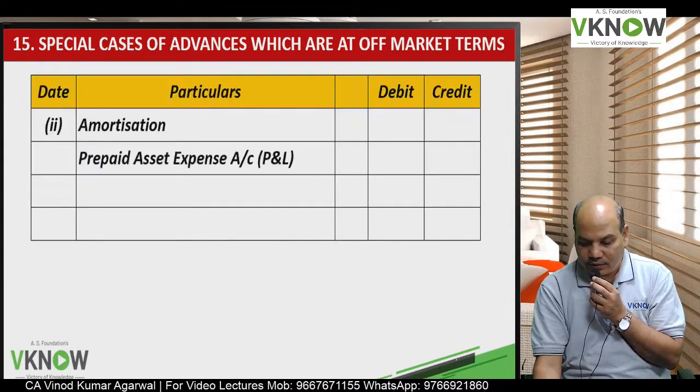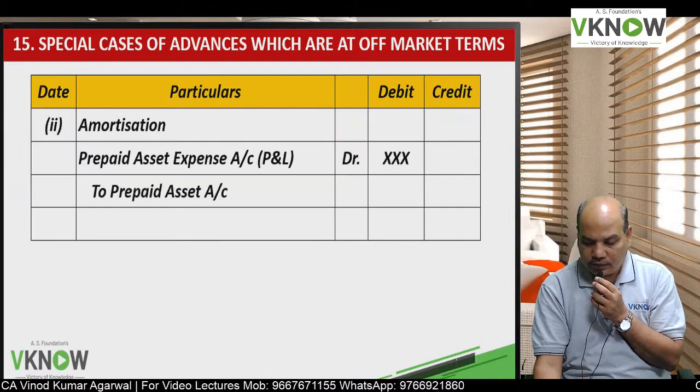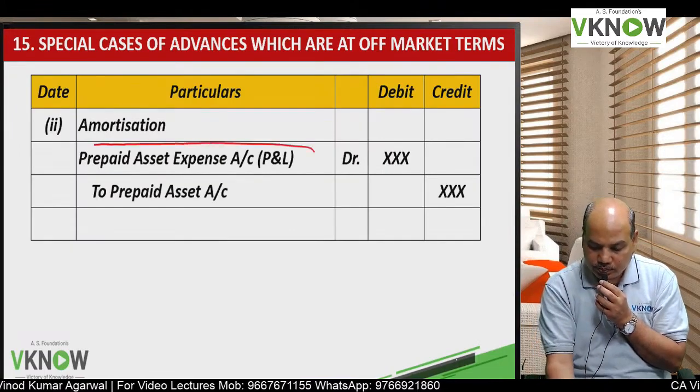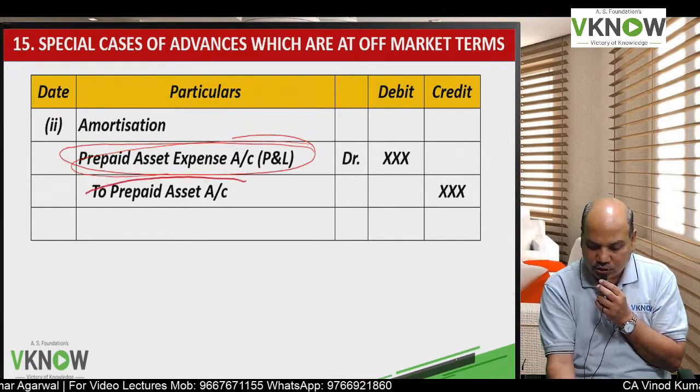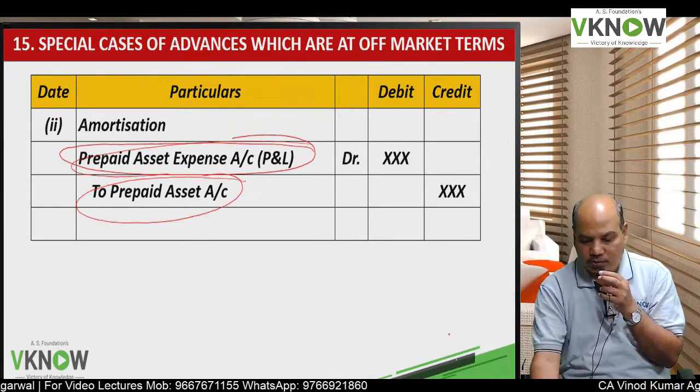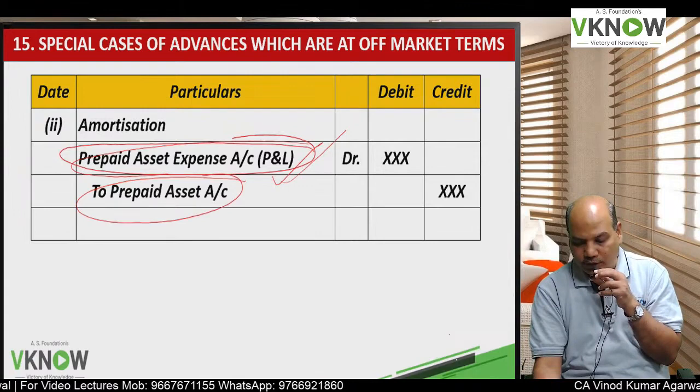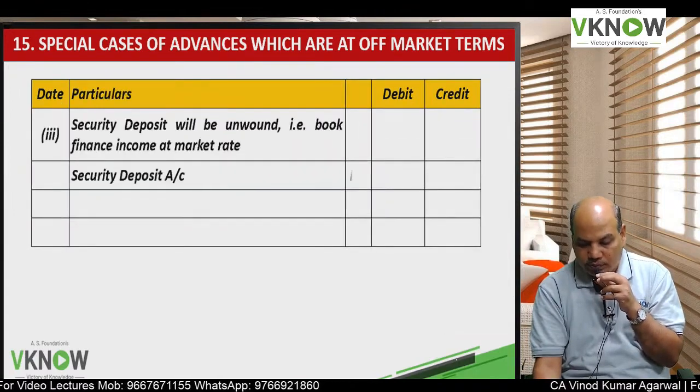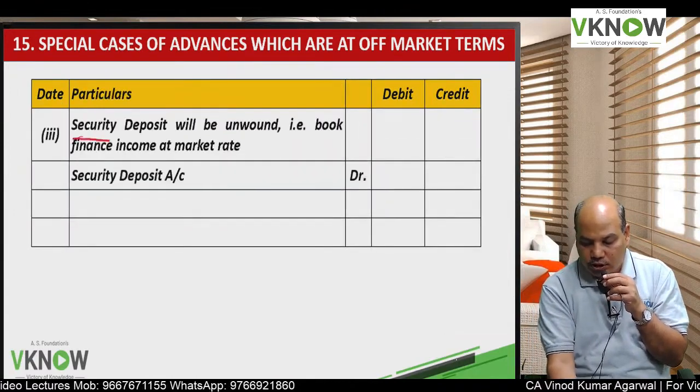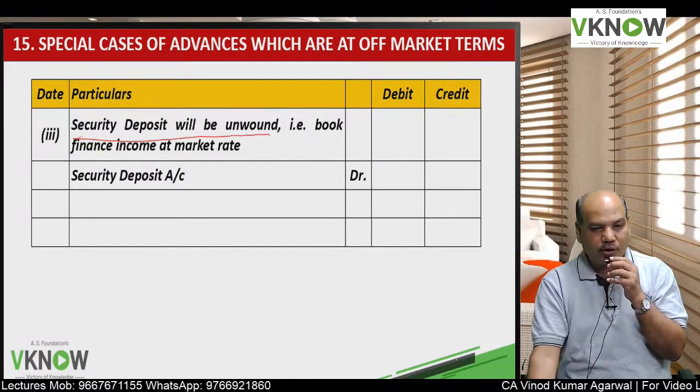Then every year you are going to amortize that prepaid asset: expense account debit to prepaid asset account, and this will be transferred to profit and loss account, and the security deposit will be unwound.